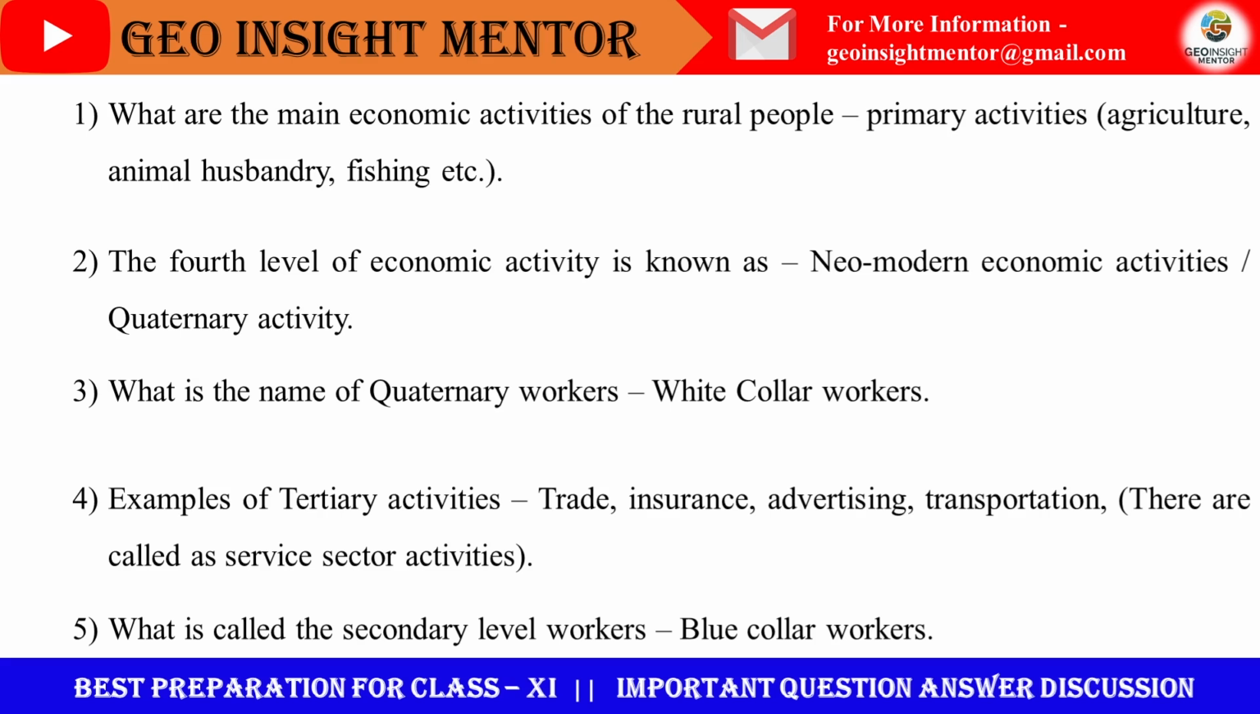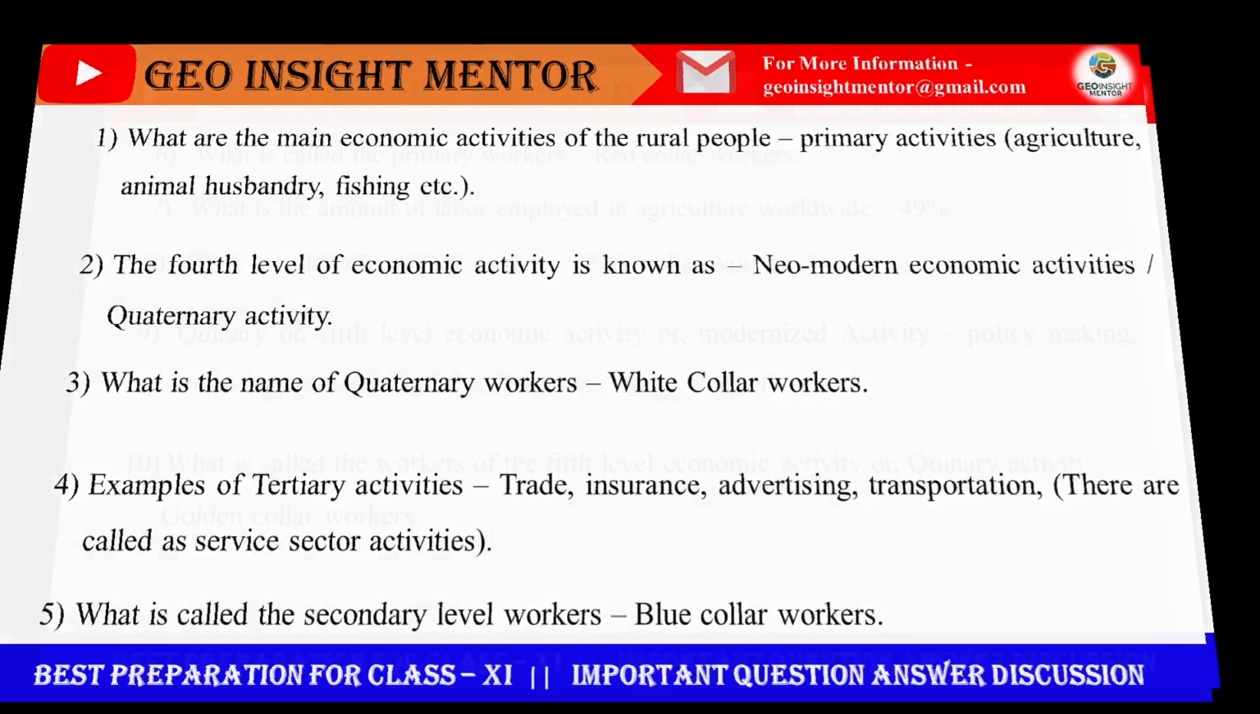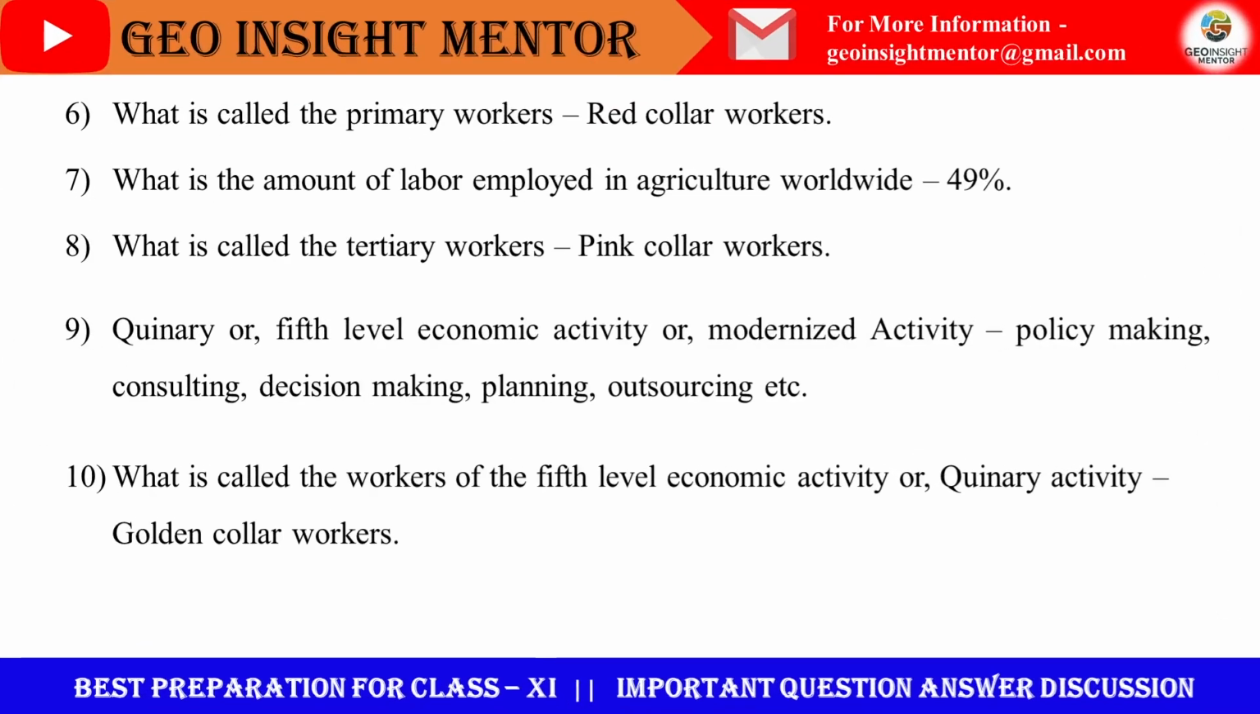What are the secondary level workers called? They are called the blue collar workers. Secondary activities are mainly the industrial activities. Here conversion of primary products is done in secondary activities. What are the primary workers called? They are called the red collar workers.